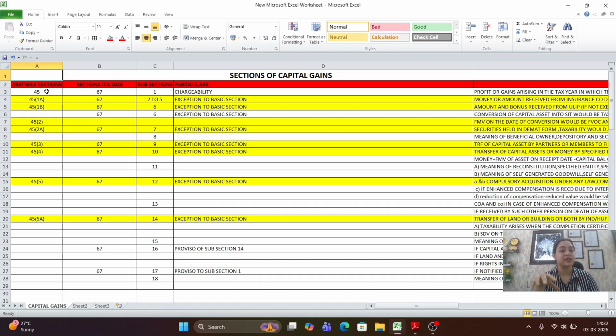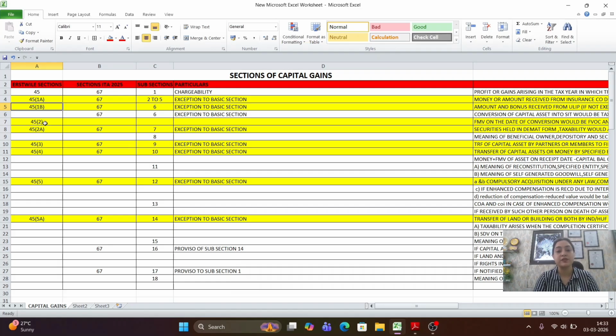Section 45 subsection 1, which was the chargeability section, talks about any capital gain or profit arising from the transfer of capital asset effected in the tax year being chargeable under this head. That provision would remain intact. There is no change in that provision. But there were sections 45(1A), which talks about insurance claim received under certain circumstances, and 45(1B), which talks about amount and bonus received on ULIP.